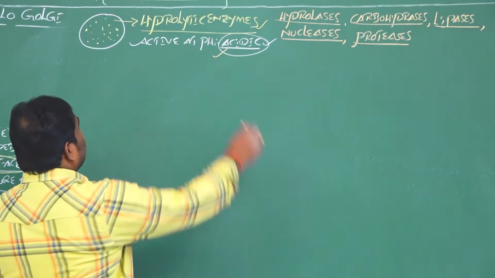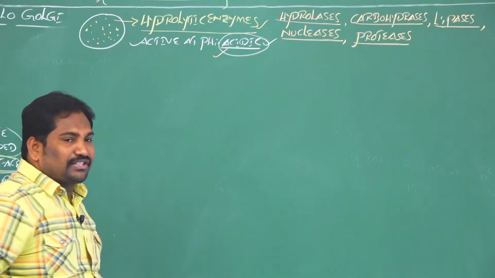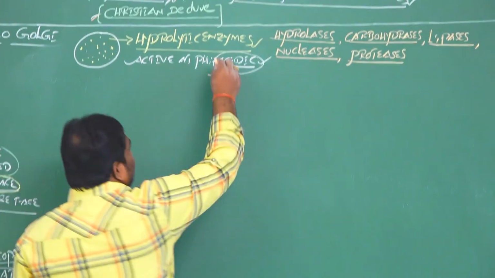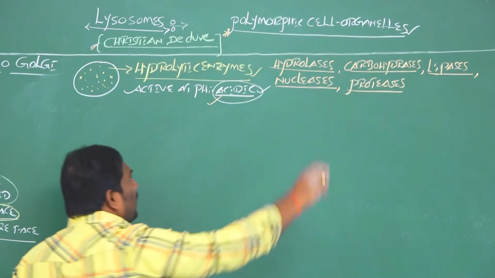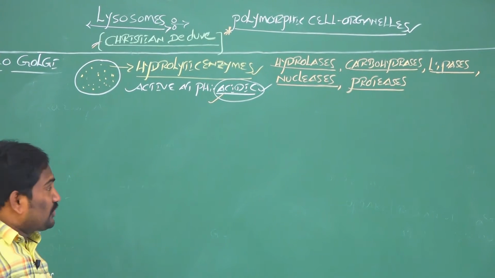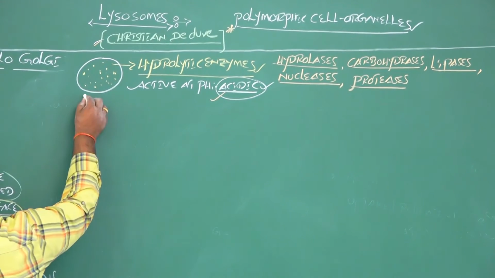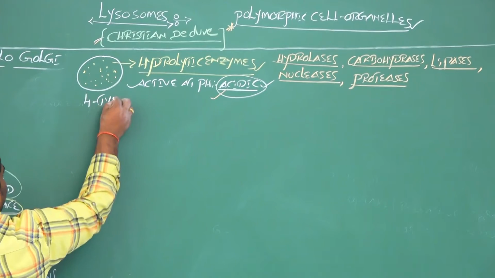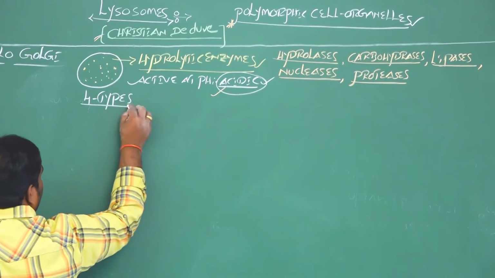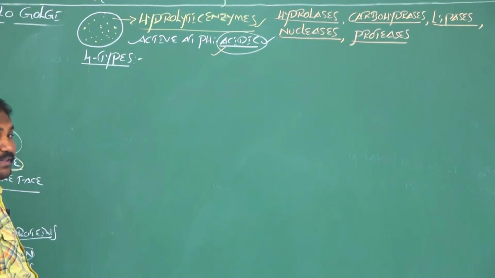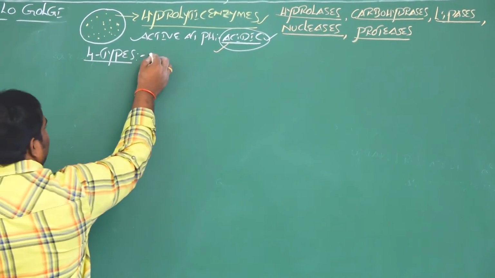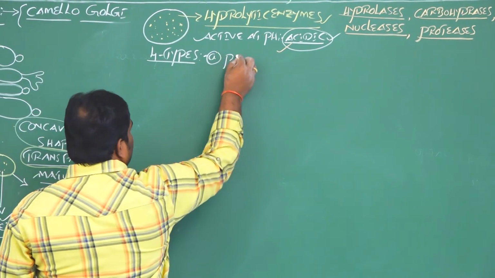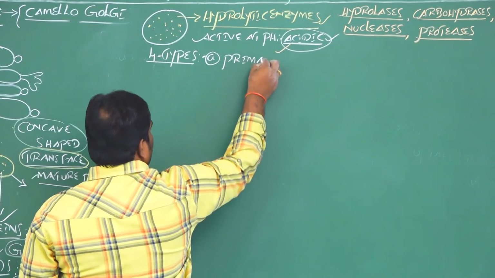And one more, this cell organelle was first discovered by Christian de Duve. This cell organelle is also called a polymorphic cell organelle. The reason is that there are four different types of lysosomes present. The first one is primary lysosomes.